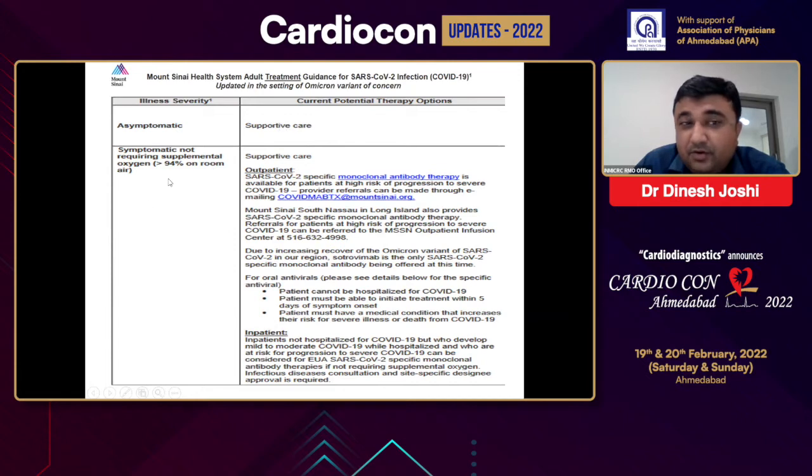For symptomatic patients not requiring oxygen supplementation, with saturation more than 94 on room air, the treatment options suggested are monoclonal antibody like sotrovimab, which is not available in India, and antiviral drugs like molnupiravir, remdesivir, and Paxlovid. Paxlovid is also not available in India. This is in the high-risk group who are symptomatic and whose room air saturation is normal.